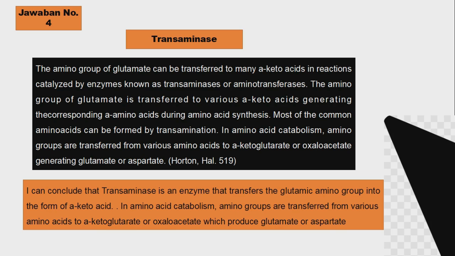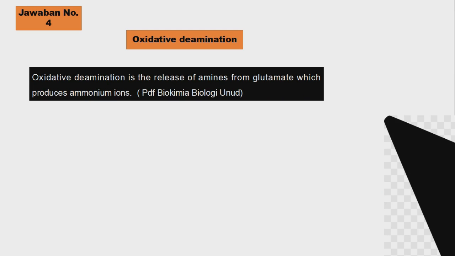So transaminase can change the amino group of glutamate to many keto acids. And then oxidative deamination. Oxidative deamination is the release of amines from glutamate, which produces ammonium ions.